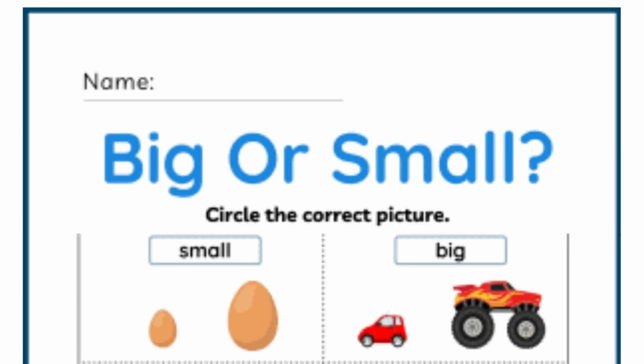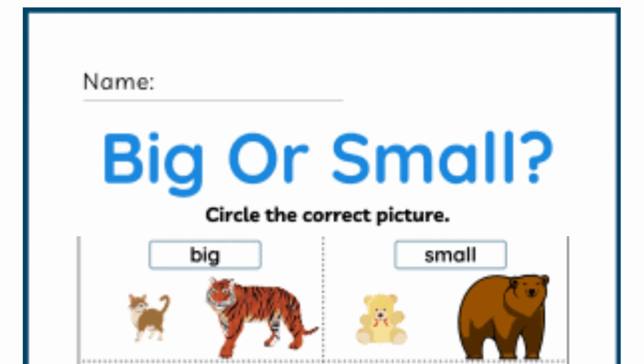Which egg is small? The egg on the left side is small. And which car is big? Yes, this monster truck is big. Which animal is small? Cat or tiger? Yes, the cat is small and the tiger is big.